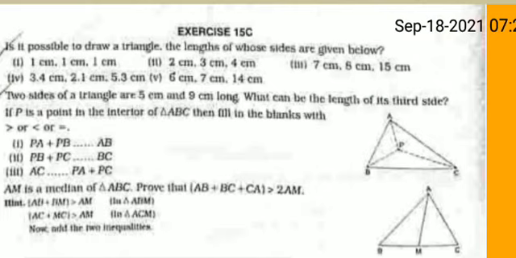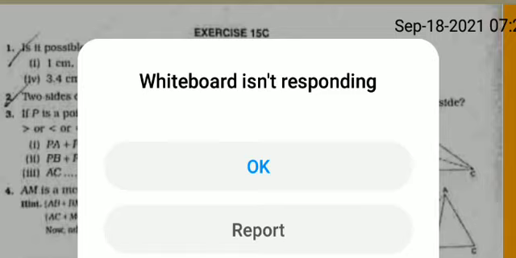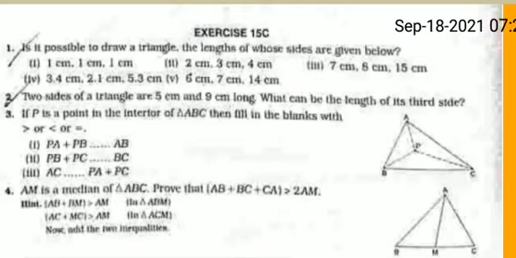Another statement, the difference of two sides will be less than the third side. So you can write the difference, 9 cm minus 5 cm is less than x. 9 cm minus 5 cm means 4 cm, so 4 cm less than x, that means x greater than 4 cm.